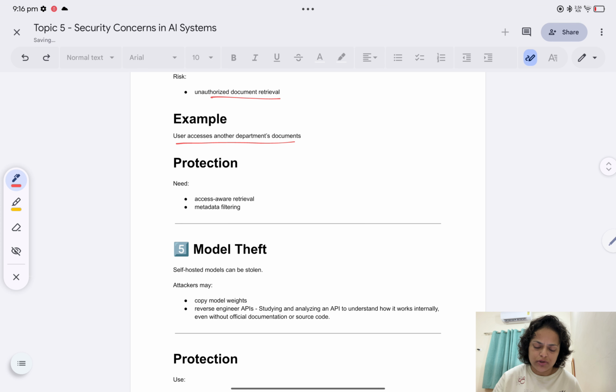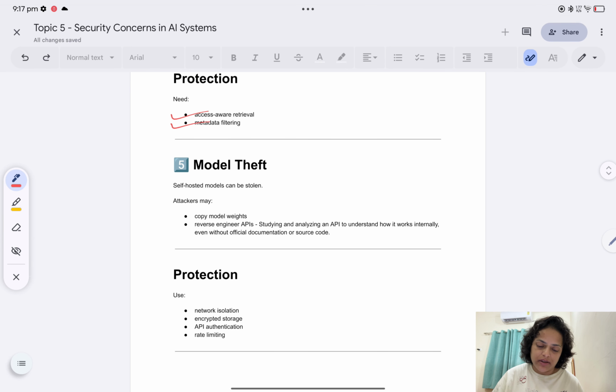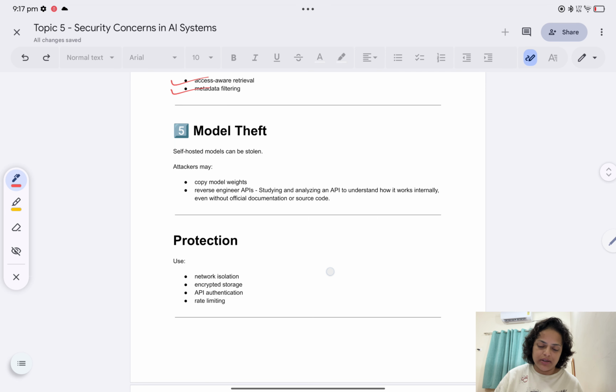What should the protection be? We need access-aware retrieval and metadata filtering. Access-aware retrieval means only whoever has access can retrieve it. With metadata filtering, if the department is different, he cannot access the data, so it should get filtered right there.